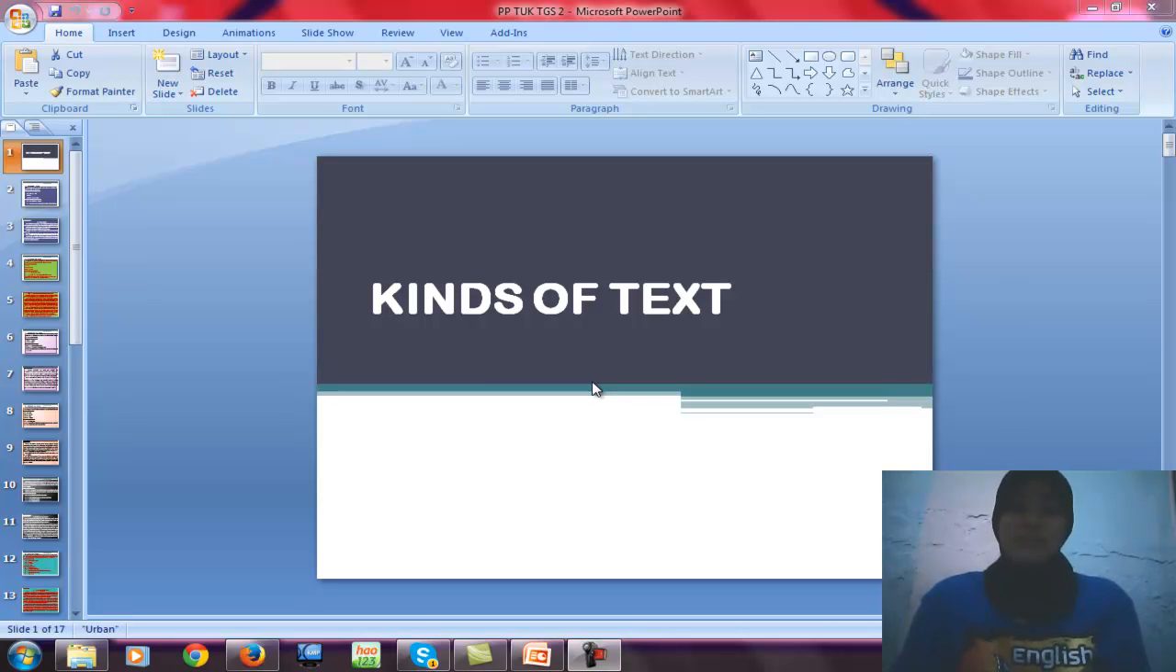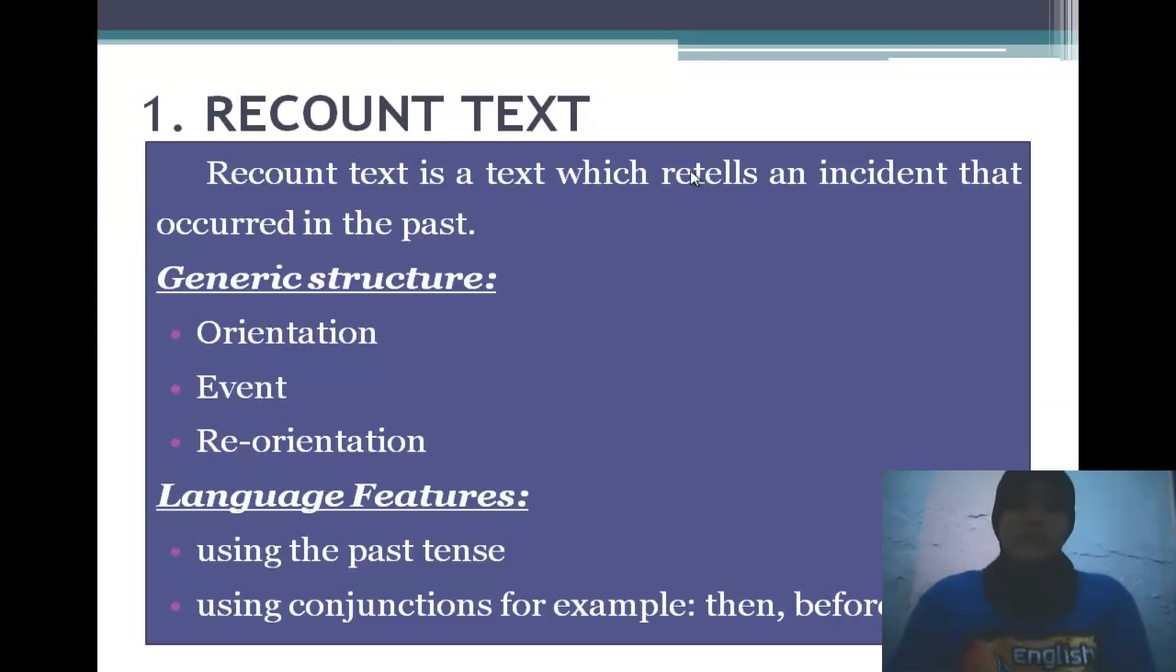And now I will explain about kinds of text. First, recount text. Recount text is a text which retells an incident that occurred in the past. Generic structure of the recount text is orientation, event, and reorientation.